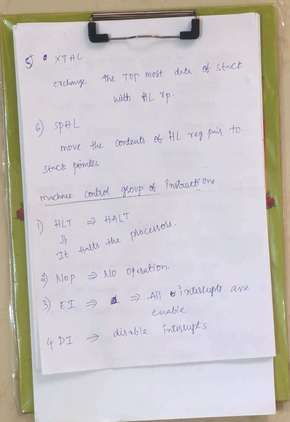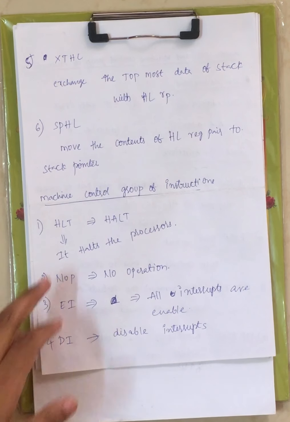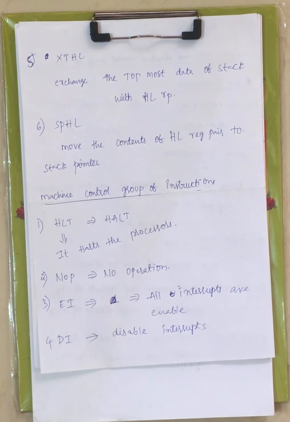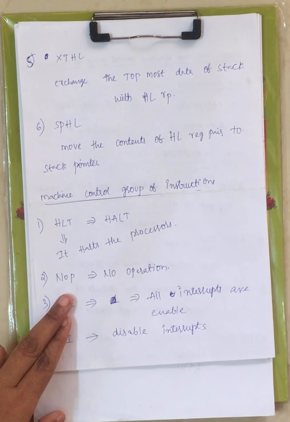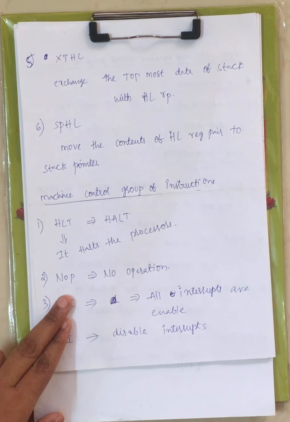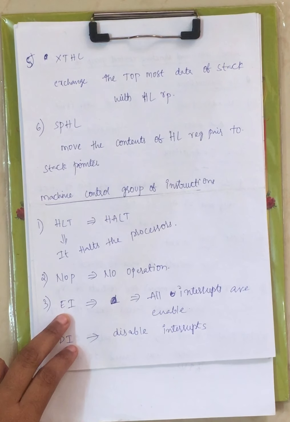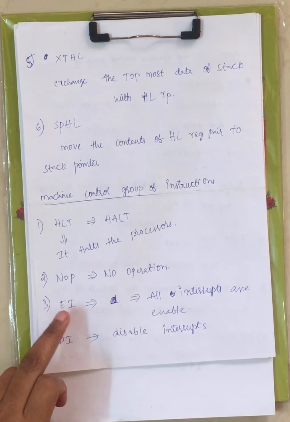Now coming to the machine control group of instructions, under this we have 6 different instructions. First one is HLT. HLT is nothing but halt. Using this instruction we can stop the processor's execution. HLT is an instruction used to halt the processor's execution. Now coming to the second instruction, that is NOP. NOP indicates no operation.